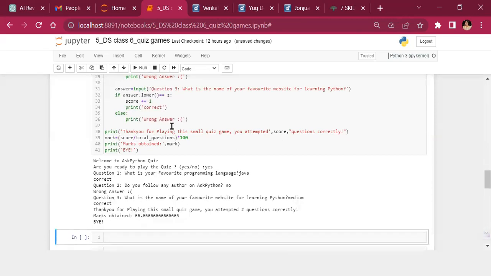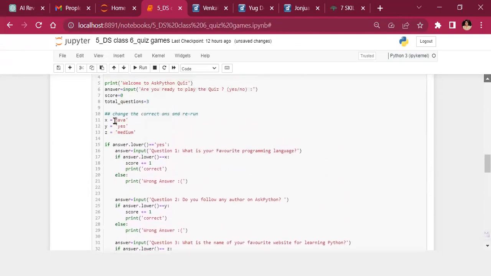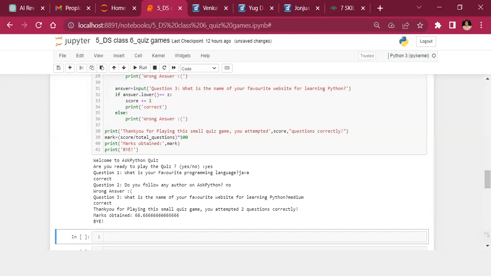Here you can see I have got 2 out of these 3 answers as correct. I wrote Java, I said no, and then I said medium, and therefore I have got 66%.